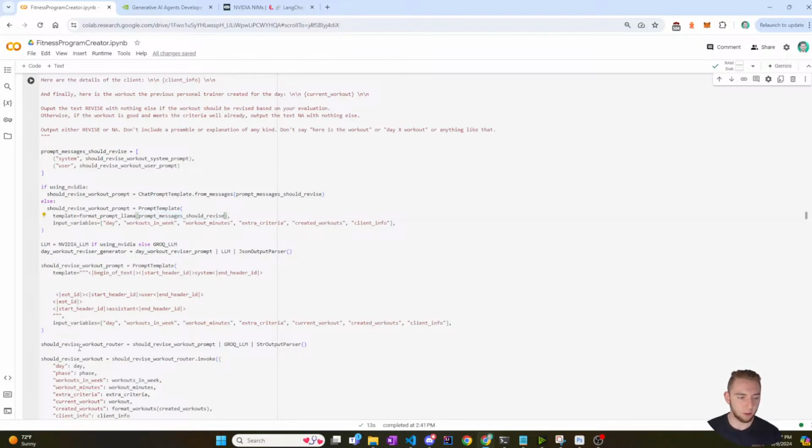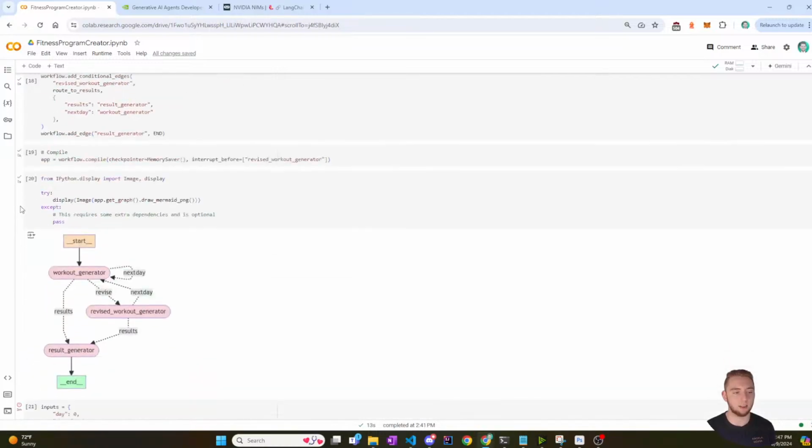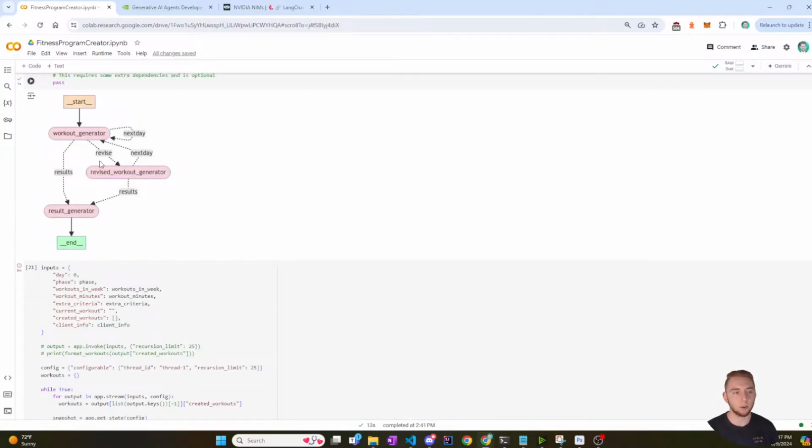So should revise workout router. This one is not a generator, it's just a router. The other two prompts actually generate a workout, but this prompt is for routing because it determines what path I take in the graph that we have here below. So if I need to revise the workout, then I go here. If I don't need to revise a workout, then that's what this little arrow is, where it just goes to the next day. And so this prompt takes one of those two paths based on if I output revise or if I output NA.